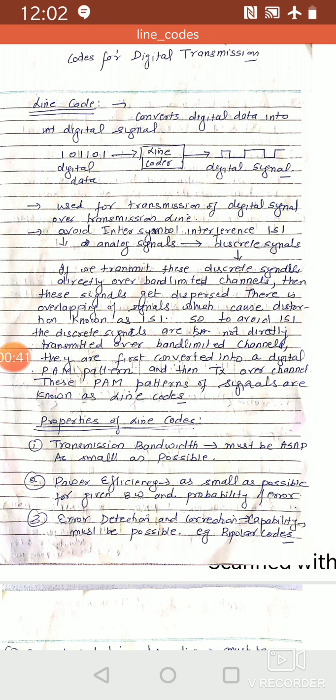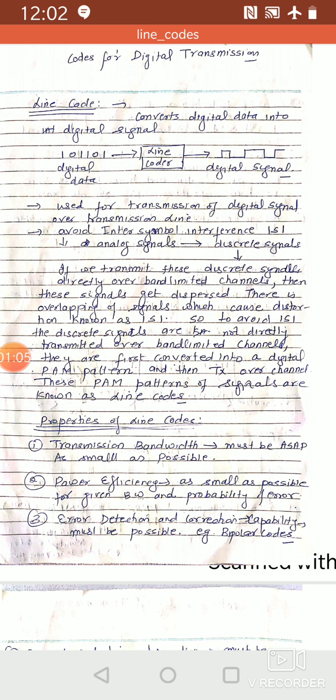Basically, what happens when we transmit an analog signal is that we have to use a sampling circuit to convert it into discrete signals. If we transmit these discrete signals directly over a band limited channel, then these signals get dispersed. There is an overlapping of signals which causes distortion, which is known as inter-symbol interference.